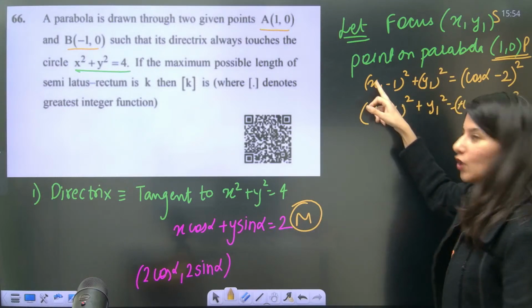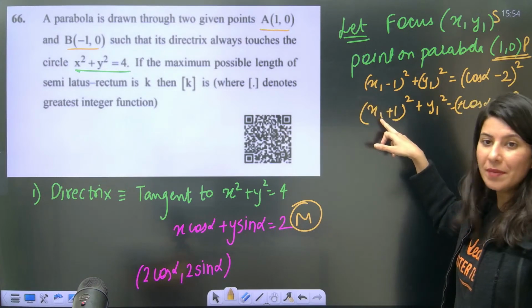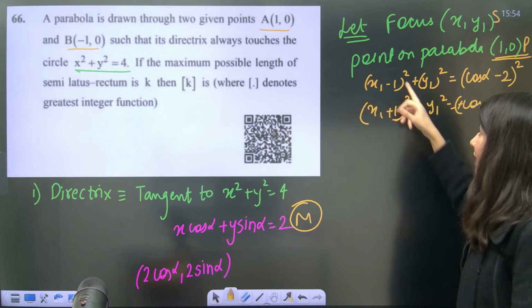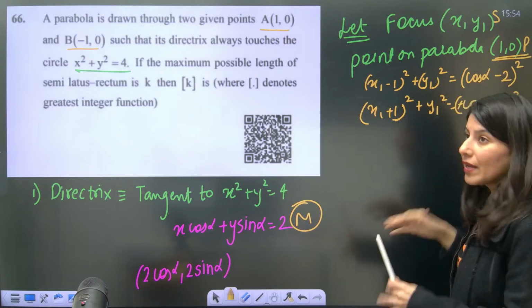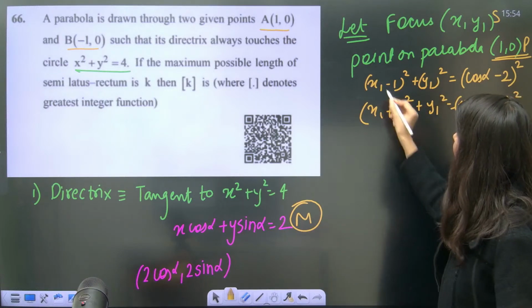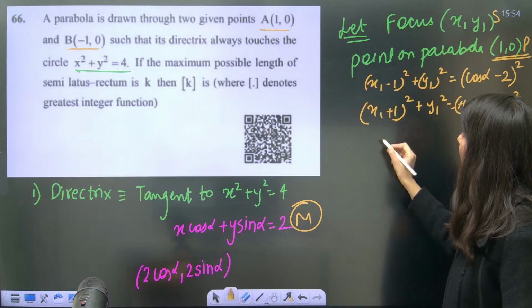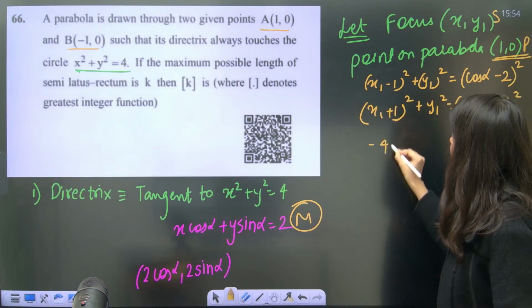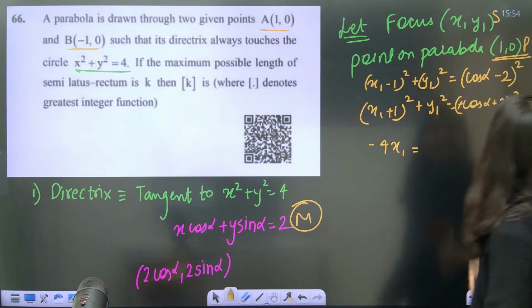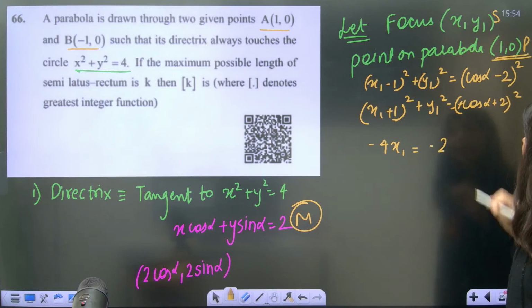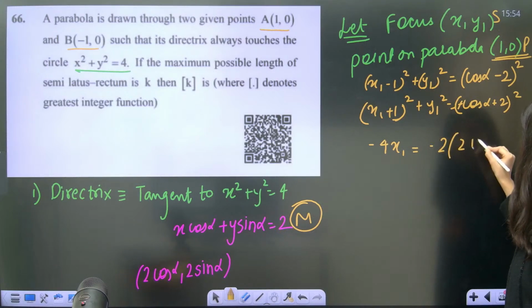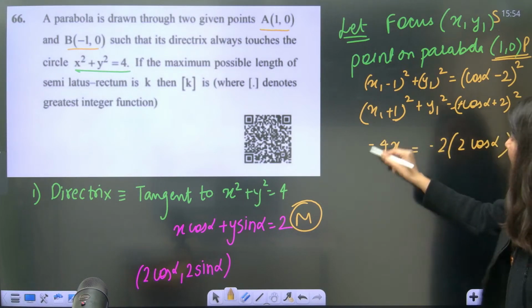From here, x1 square minus x1 square is gone, plus 1 square gone, y1 square gone. On the left hand side you are going to get minus 2x1 minus plus 2x1, so minus 4x1 if you subtract. On the right hand side, cos square alpha plus 4, cos square alpha plus 4 gone. So minus of 2 times 2 cos alpha, minus minus cancel.